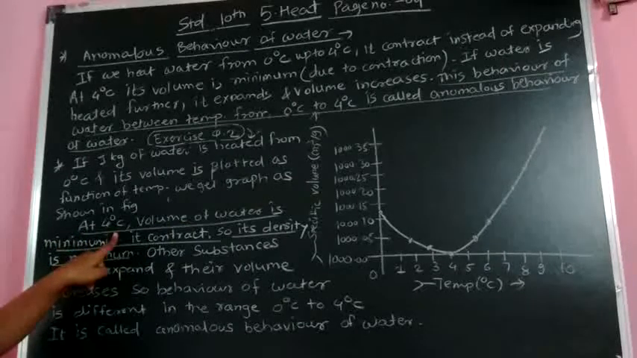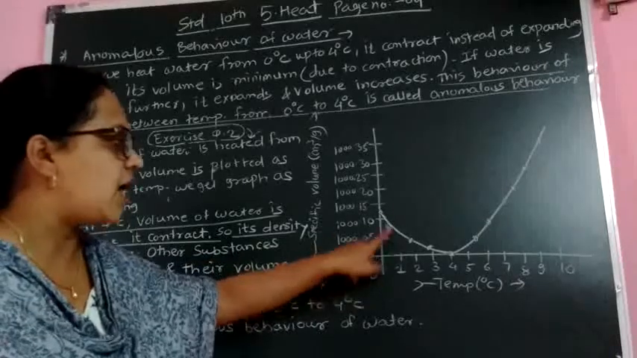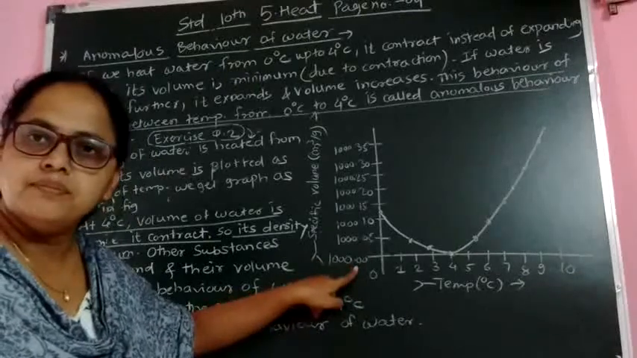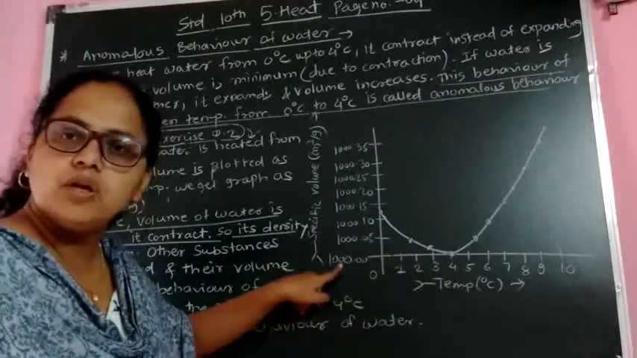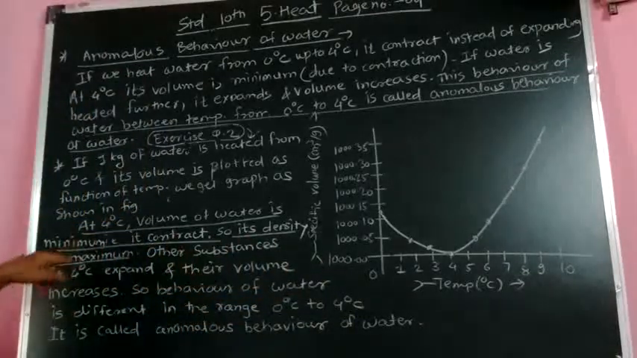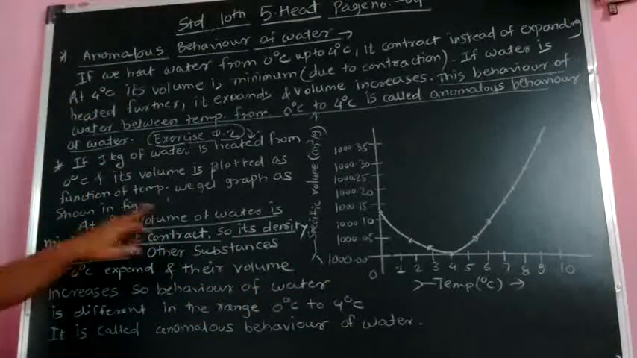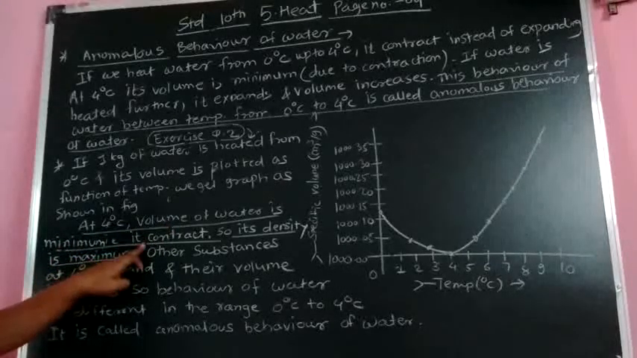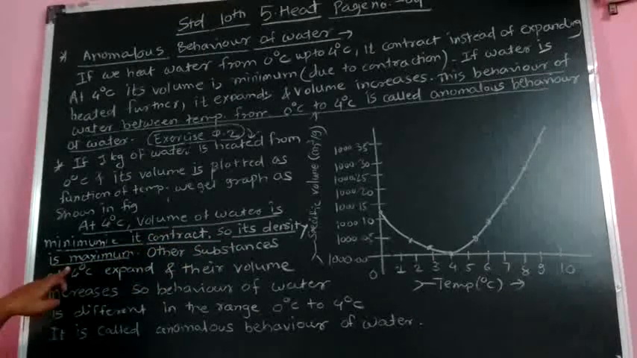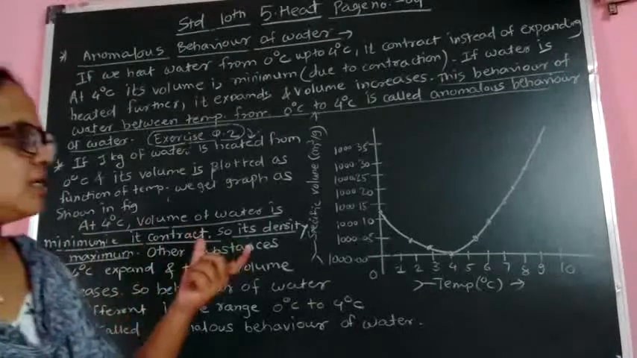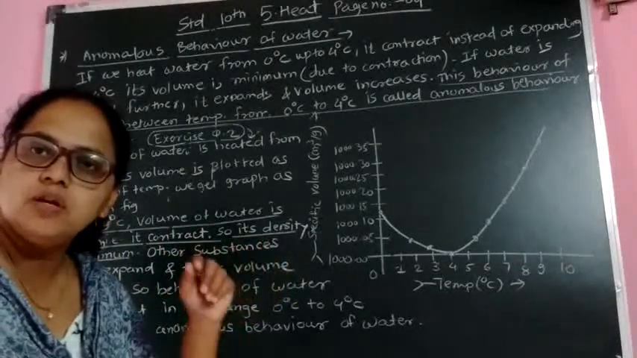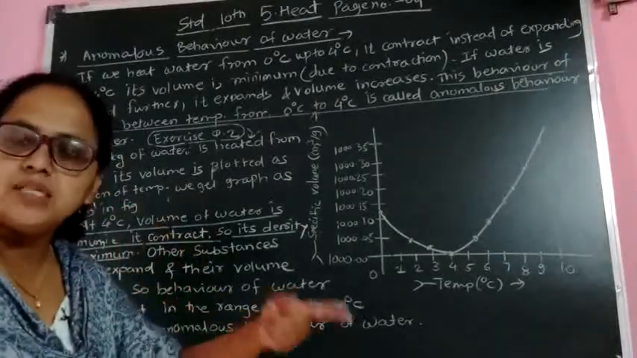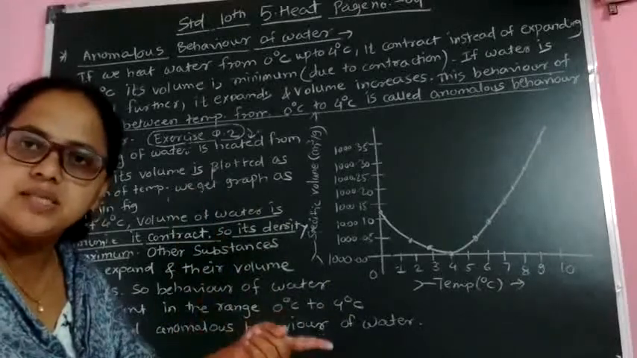Now look at this graph. This is a very important graph. You can see at 4 degrees Celsius, the volume of water is minimum. It contracts, so its density is maximum. At 4 degrees Celsius, water contracts, so its volume decreases, that is, its volume is minimum. As volume is minimum, density is maximum.